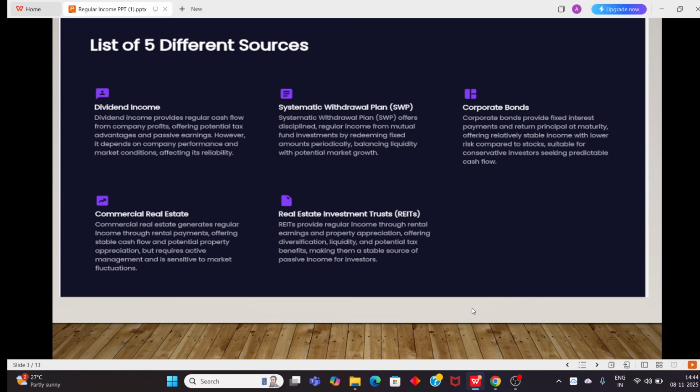Okay. Starting from the list of 5 different sources which we have discussed. Starting with dividend income. Dividend income provides a regular cash flow from the company profits, offering potential tax advantages and passive earnings. However, it depends on the company performance and market conditions, affecting its reliability.